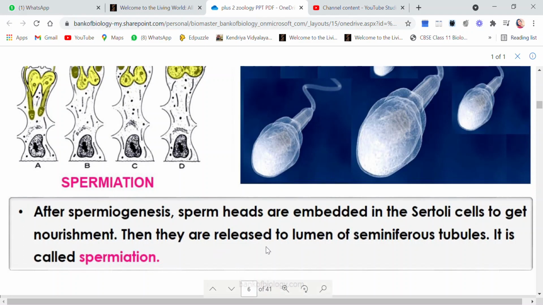Then they are released into the lumen of the seminiferous tubule. This releasing of sperms is called spermiation.